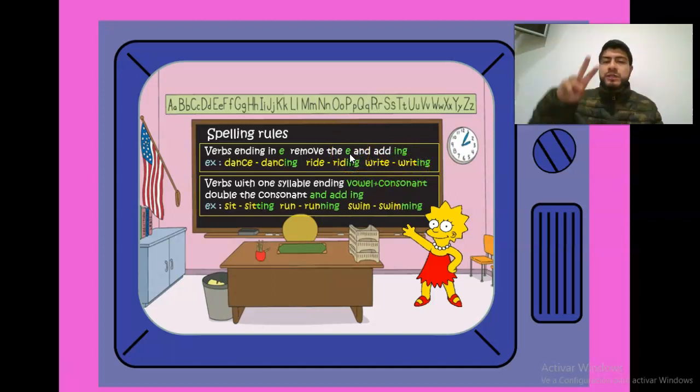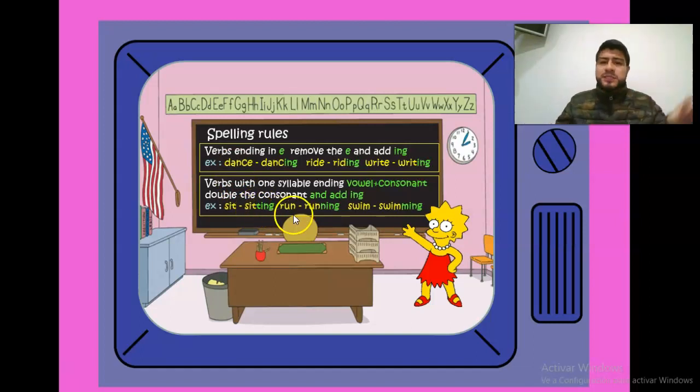That's the first rule. Second rule. Verbs with one syllable ending in vowel plus consonant. Double the consonant and add ing. Los que tienen una sílaba. Verbos con una sílaba que terminan en vocal más consonante. Aquí tenemos el primero. Example. Sit. Aquí lo miramos. Una sílaba. Termina en vocal. Aquí está. Plus consonant. Vowel plus consonant. ¿Qué hacemos con la consonant? Double. We double the consonant and add ing.